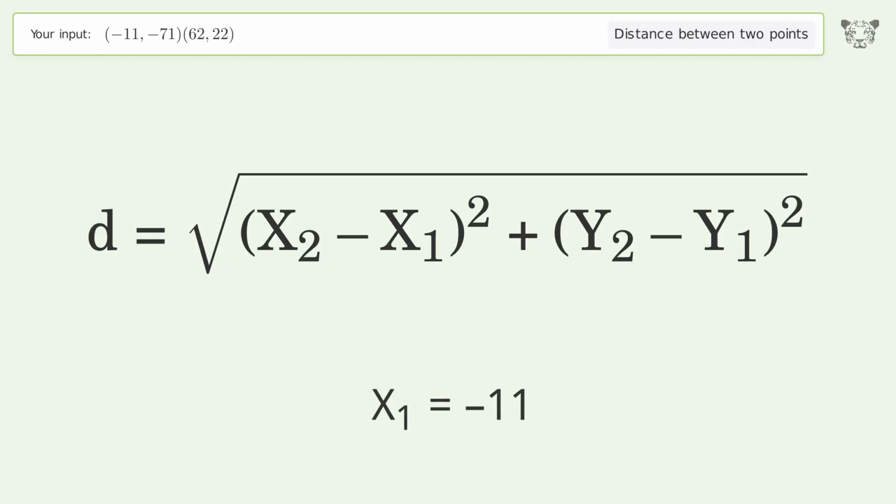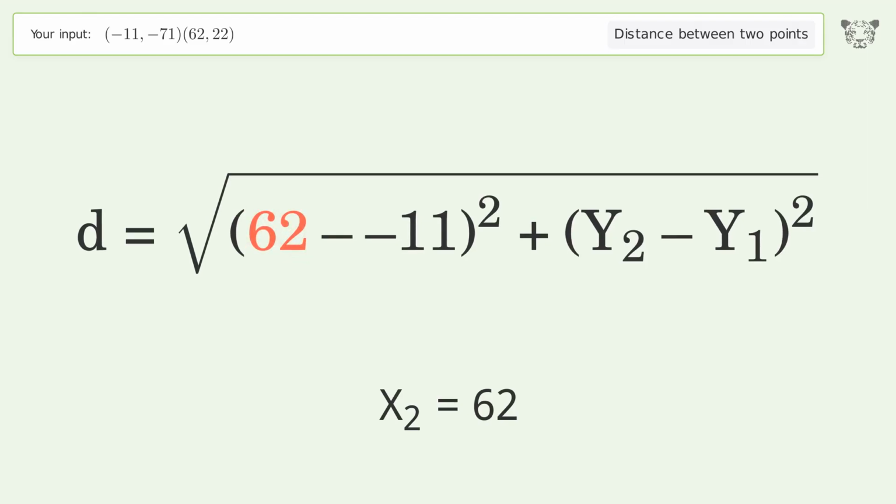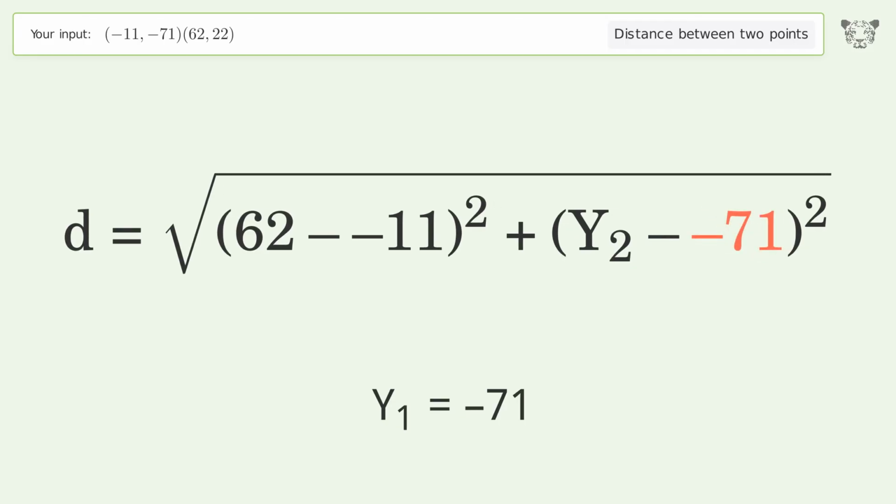x1 equals -11. x2 equals 62. y1 equals -71. y2 equals 22.